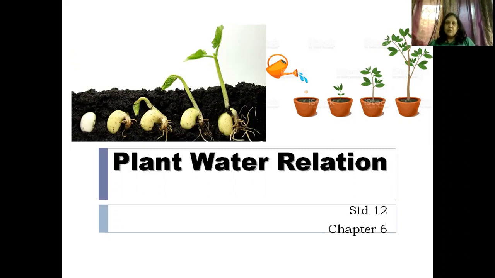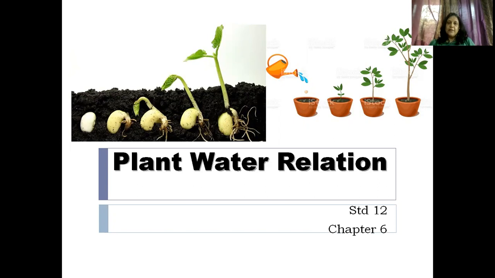Yes, we need to understand that plants need water and there is a particular relationship between the plant and the water. That means for a plant to grow, it needs water.